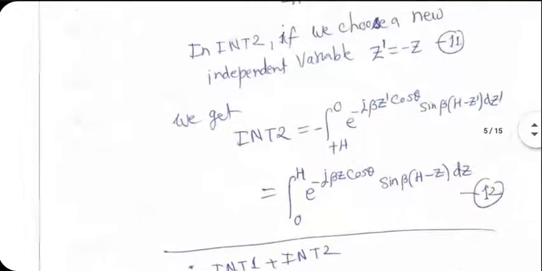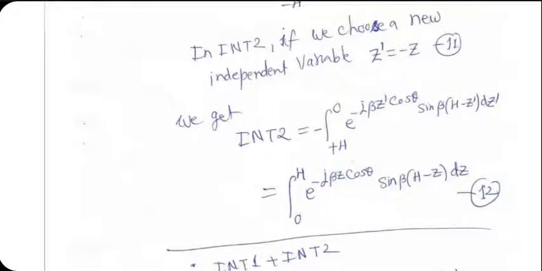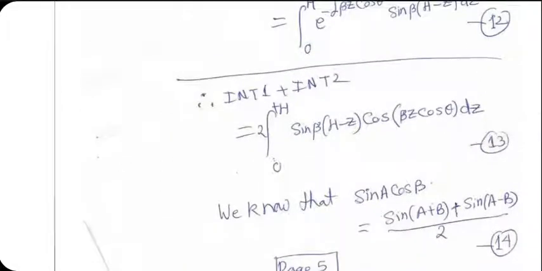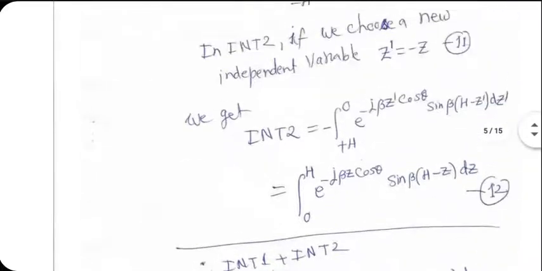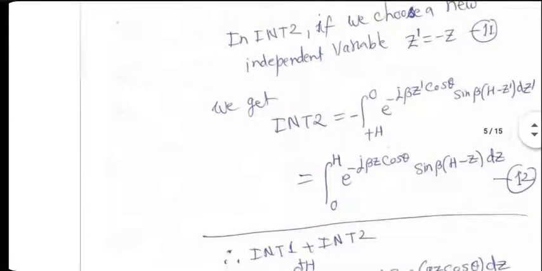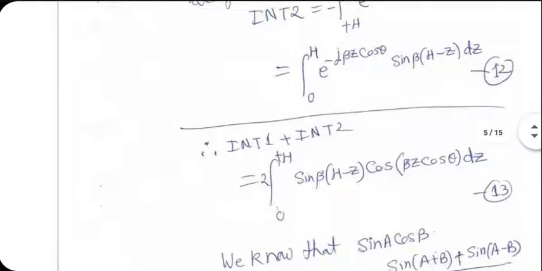This is actually something that's not very well explained in the book. I think I ended up doing it myself. So integral 1 plus integral 2 then simply becomes 2 times sine beta h minus z, which is common in both the integrands, and e to the power j beta z cos theta plus e to the power minus j beta z cos theta within brackets, which is simply 2 cos beta z cos theta, and 2 comes out. This is how the total of the two integrals has been simplified. Go through this derivation carefully if you are not convinced.